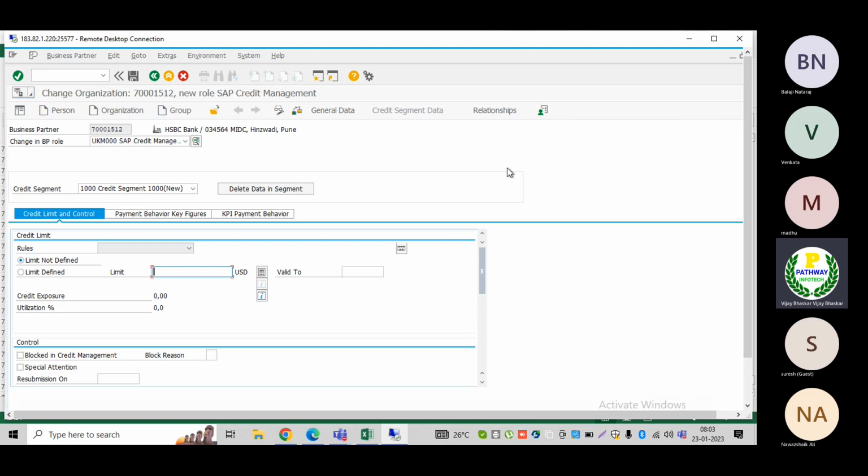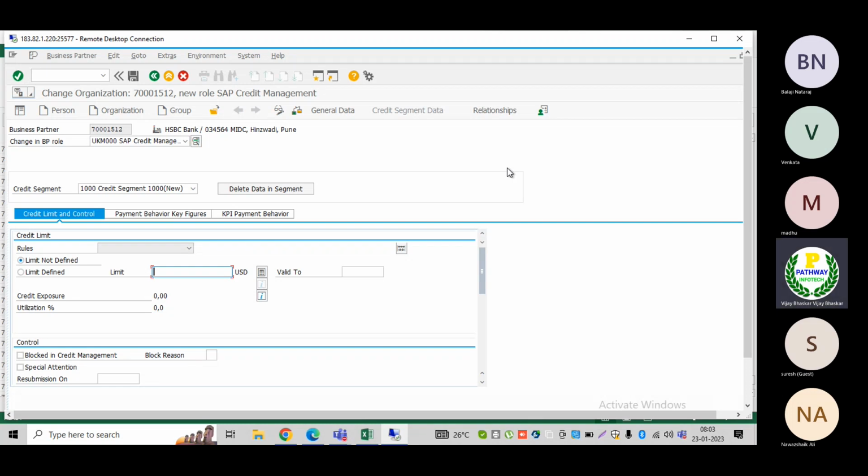I will explain the activation of the credit management part. We need to understand the different types of credit checks that are there. Let me show you. These credit checks are very important. The credit checks are static credit check, dynamic credit check, and document value level check. So different credit checks are there.